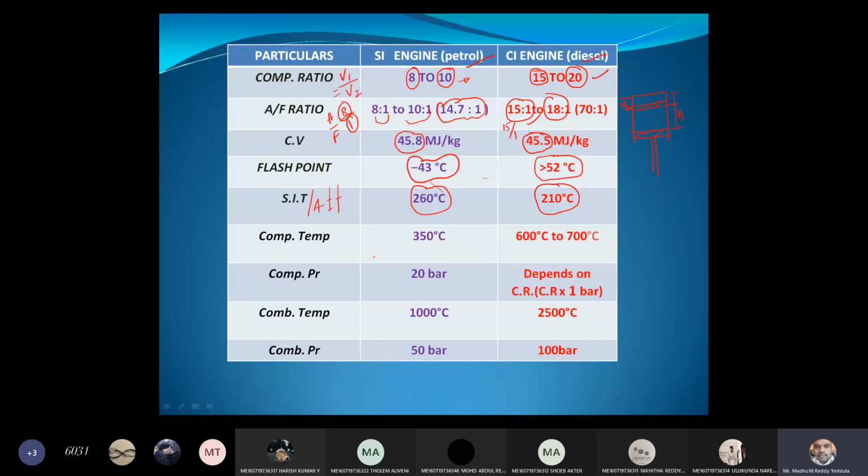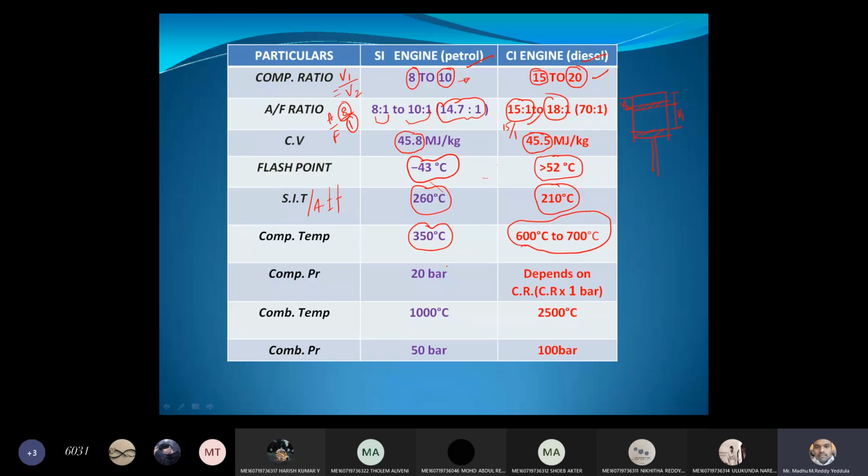And the compression temperature. During the compression, how much pressure will be, so how much temperature will be developed within the engine. In case of petrol engine, it is 350 degrees centigrade, whereas in case of diesel engine, it is 600 to 700 degrees, almost double. If you see all the parameters, even compression ratio, air fuel ratio, and compression temperature, all are doubled as compared to the petrol engine.